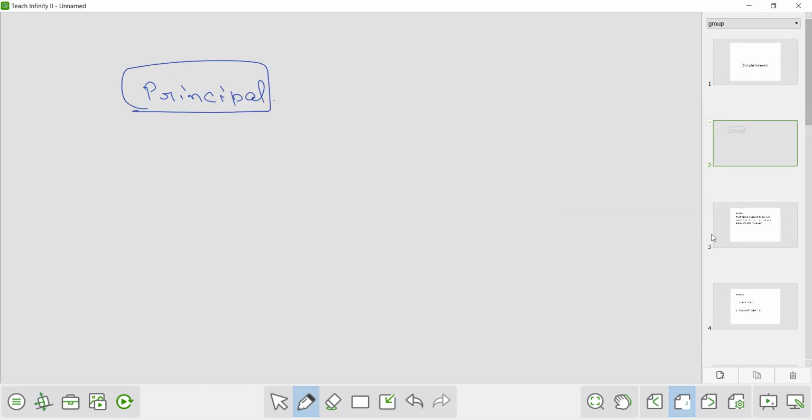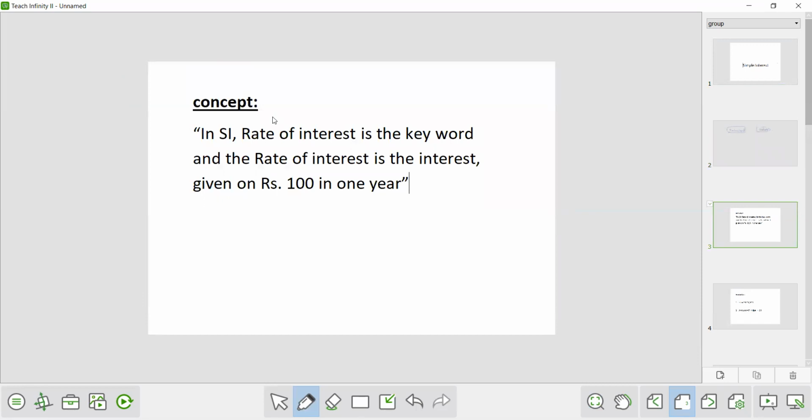Now, in this chapter, the most important part is rate. So first we will see the definition of this rate. And once we learn the definition of this rate, we will be able to solve any type of questions. So what does the term rate mean? In simple interest, rate means rate of interest is the keyword, and rate of interest is the interest given on rupees 100 in 1 year. Means what is the rate of interest? It is the interest that is given on rupees 100 in 1 year.